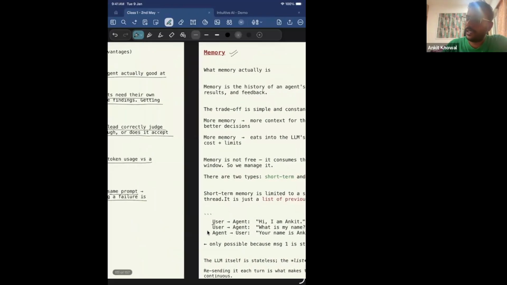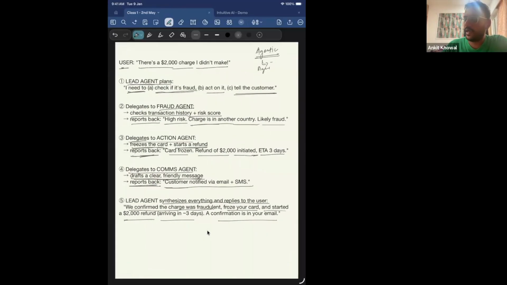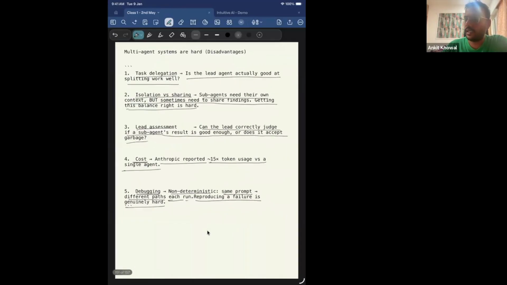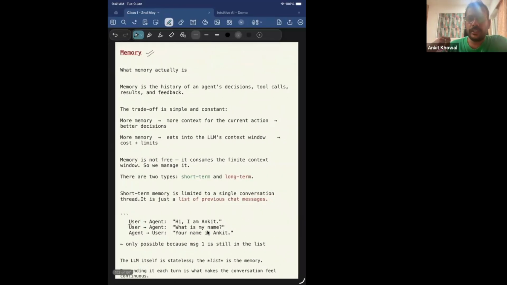So that was about multi-agents, like why multi-agents are required. And we took a use case and saw how multi-agents solve a problem, right? And we also looked at its disadvantages. At the end of the class, we'll also see a program wherein I'll show you how a multi-agent system works, taking a real program and doing a task using multi-agent. Before that, let's go into memory, because single agent and multi-agent systems all use memory, right? We know a little bit about memory already.